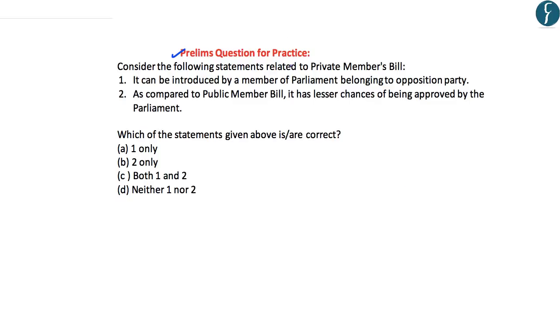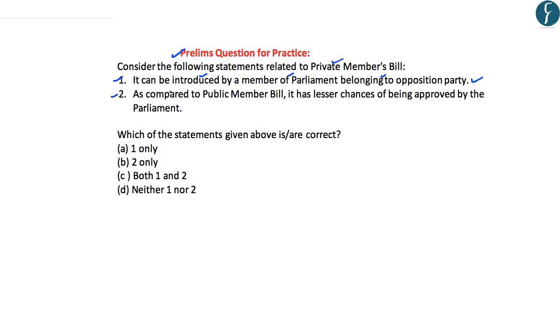The question here is, consider the following statements related to the Private Members Bill. The first statement is, it can be introduced by a Member of Parliament belonging to the opposition party. As we have discussed, a Private Members Bill is basically a bill which is introduced by any Member of Parliament other than a Minister. So a Private Members Bill can also be introduced by an MP belonging to the opposition party. Hence, this particular statement is correct.